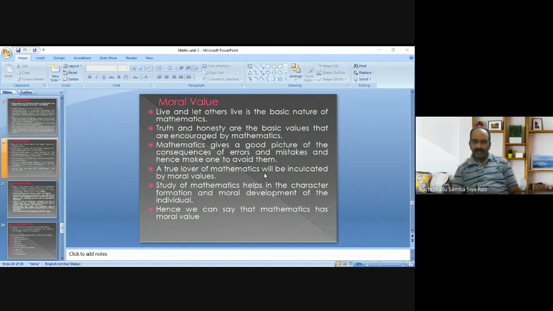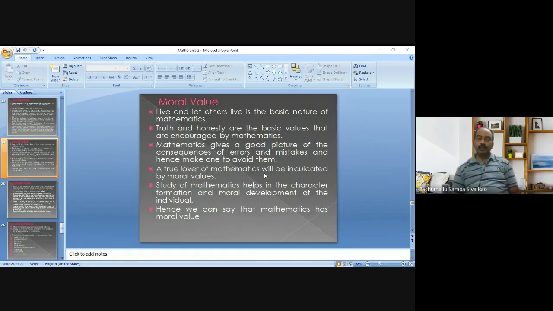So, by learning mathematics continuously, automatically that truth and honesty will be imbibed in students' nature and behavior. It leads to the development of moral values.